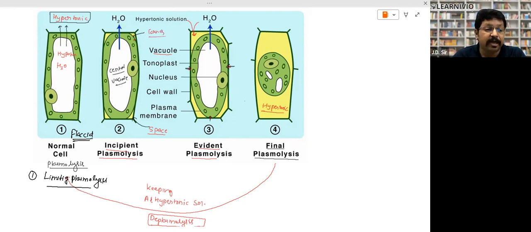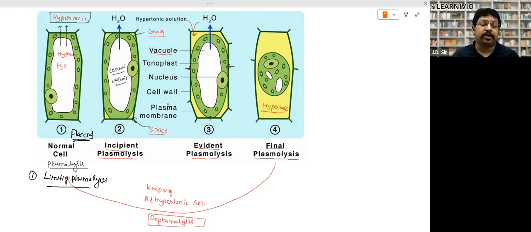Protoplasm will leave the corners, and a space will be created at the corner. Protoplasm leaves the cell wall at the corner and a space is created. In this space, the filling of hypertonic solution will start. This is called incipient plasmolysis.